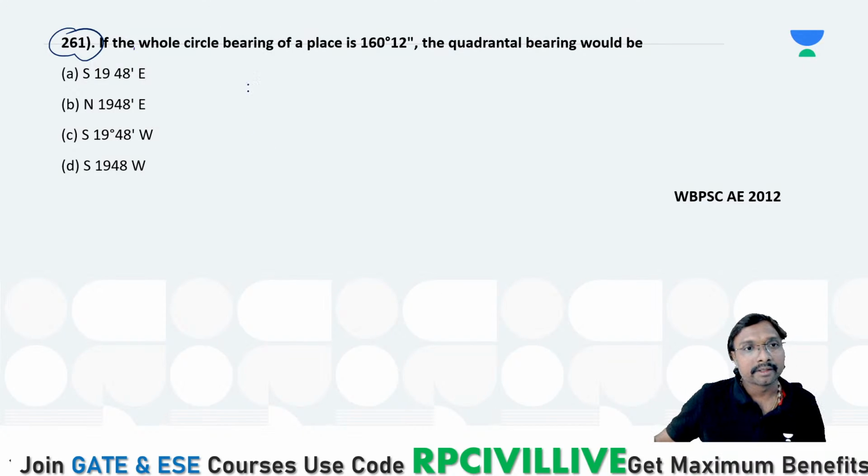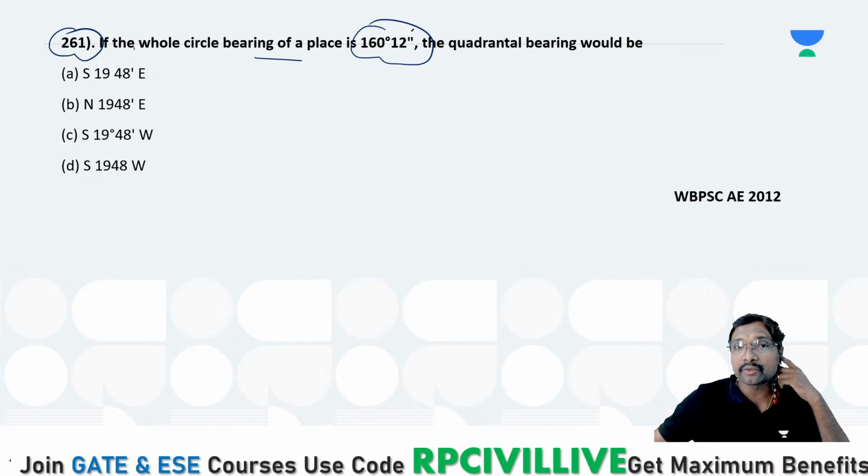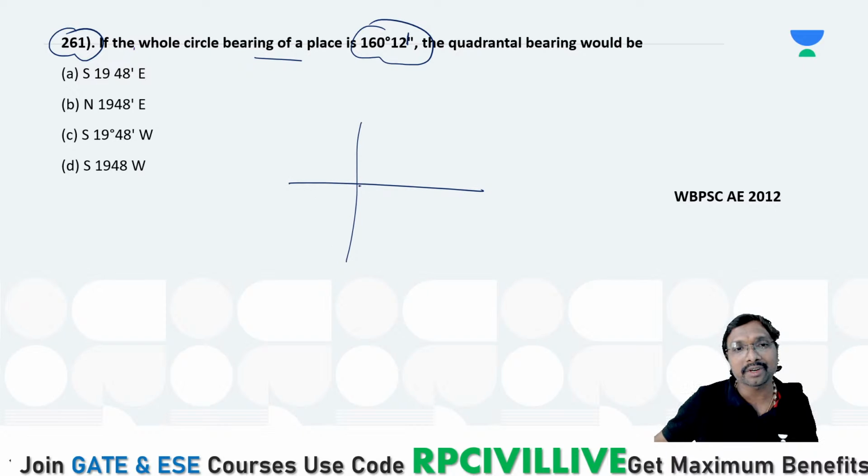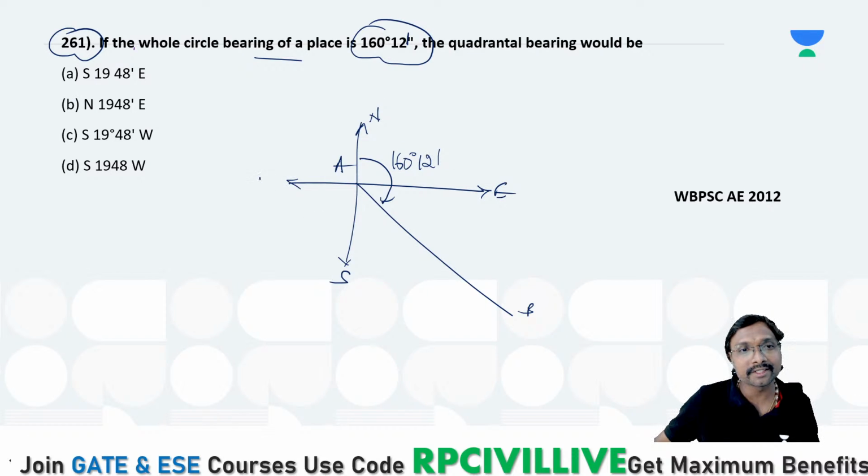The whole circle bearing of a place is 160 degrees 12 minutes. Then the quadrantal bearing would be? 160 degrees 12 minutes means it is in the second quadrant only. That is your AB if you observe. So this is your north, this is your east, this is your south, and this is west. Even without calculation we can identify it.